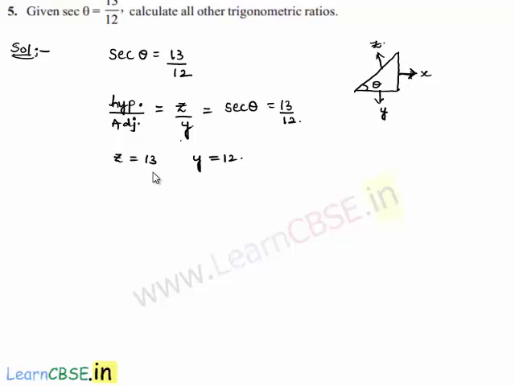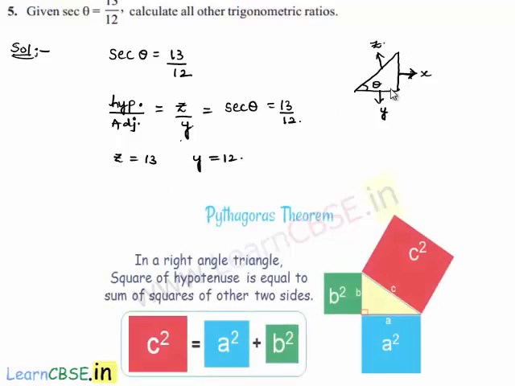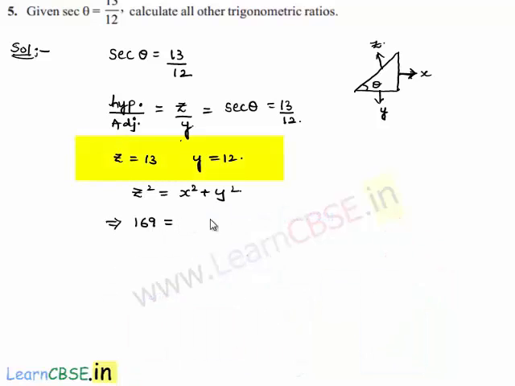Now, by applying the Pythagoras theorem to the triangle, we get z square, that is hypotenuse square, is equal to sum of squares of other two sides, that is x square plus y square, which implies z square here is 13 square, which is nothing but 169, that is equal to x square plus y square, which is nothing but 12 square, that is 144, which implies x square is equal to 169 minus 144, that is nothing